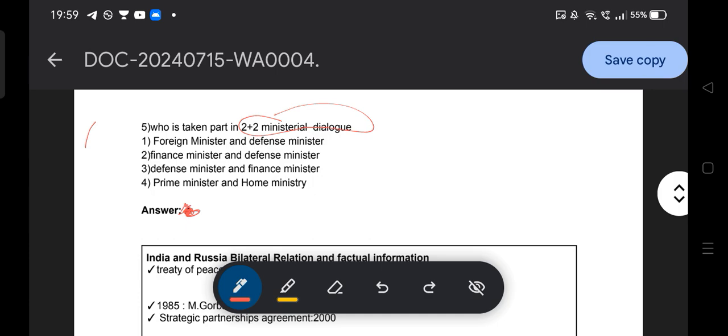So the answer to this question is the foreign minister and the defense minister. The 2+2 ministerial dialogue, option A is the correct answer. Hope you are able to understand. So here the correct answer is option A, the 2+2 dialogue, the foreign minister and the defense minister.